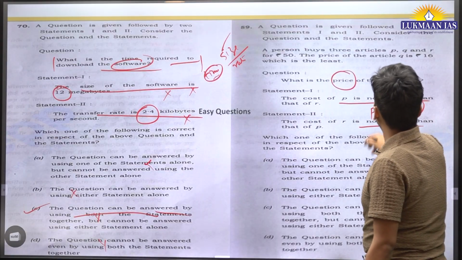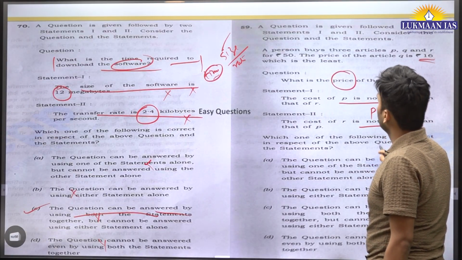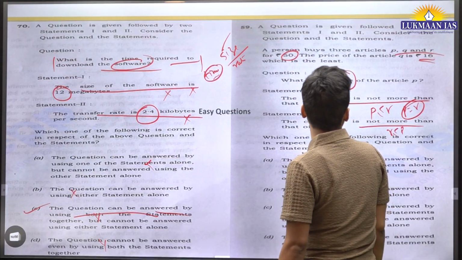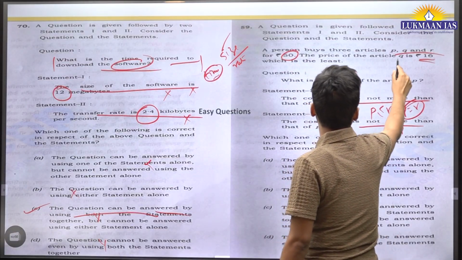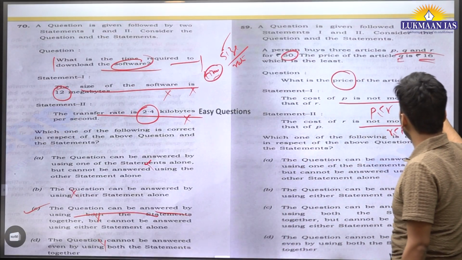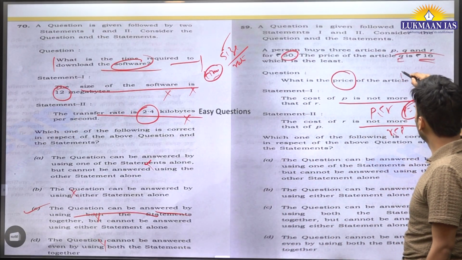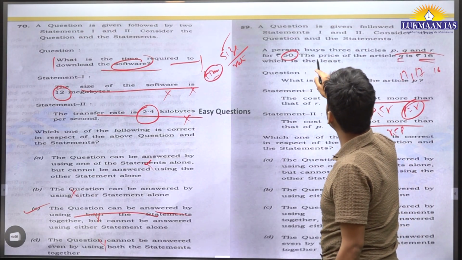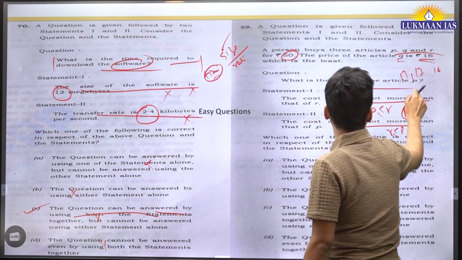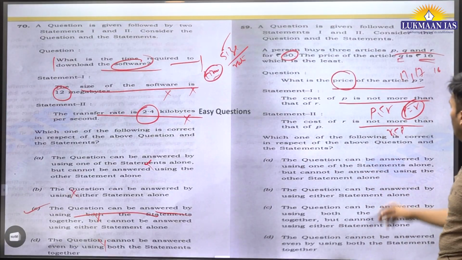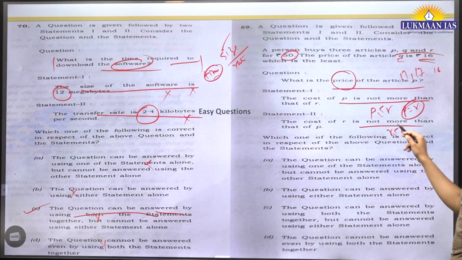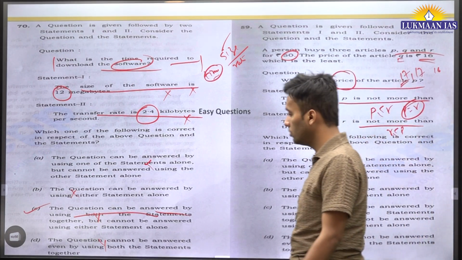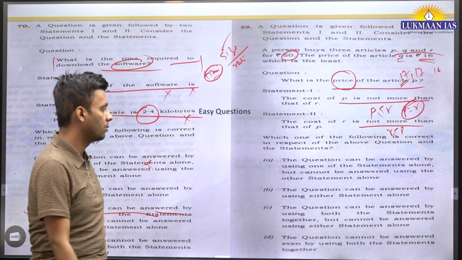And it is given as 16 rupees. The total of P, Q, R is given as rupees 50. The price of the article Q is given as 16. So simply, if P and R are equal, then they become 17 each and Q is 16. So what is the question? What is the price of article P? From both the statements you got that the price of article P is 17. So it can also be answered by using both the statements.